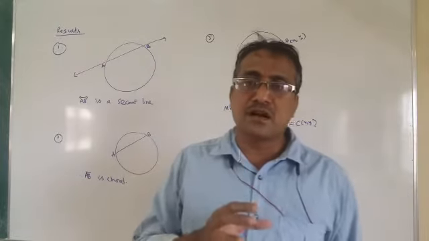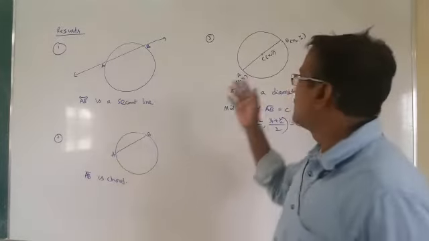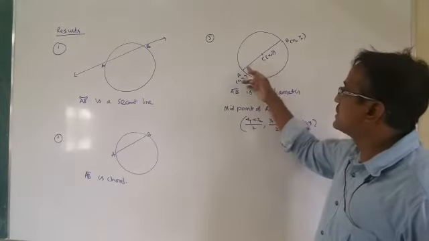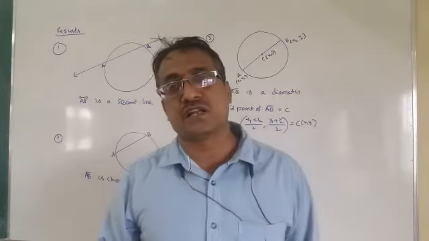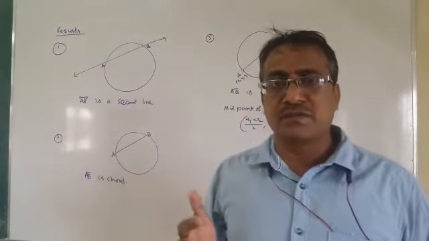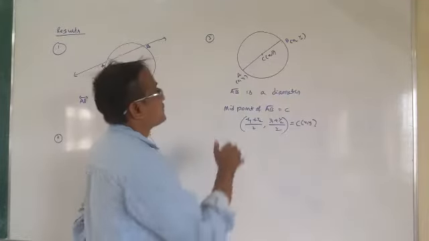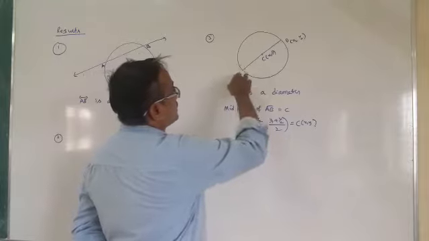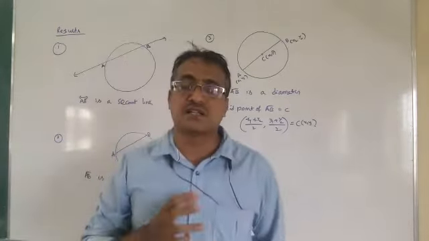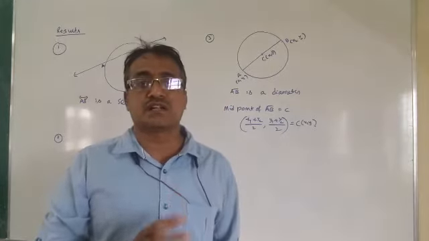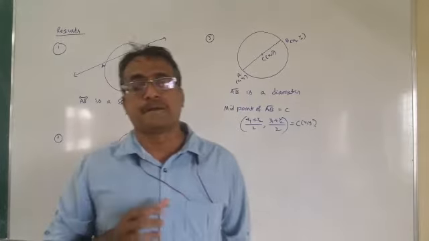Now if the chord passes through the center of the circle, then it is called the diameter of the circle. The diameter is the largest chord that you can draw on the circle, and you can draw infinitely many diameters passing through the center of the circle. So now AB is the chord which is the largest chord passing through the center of the circle. It is called the diameter of the circle.